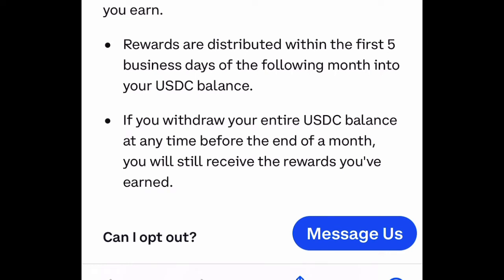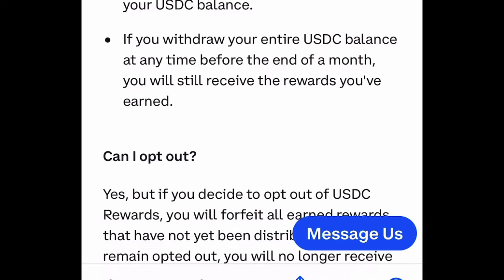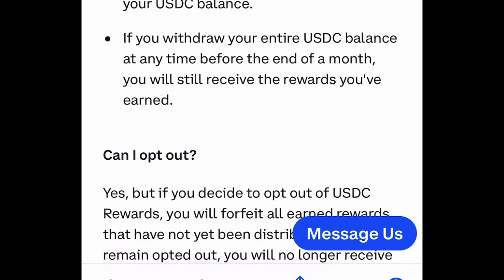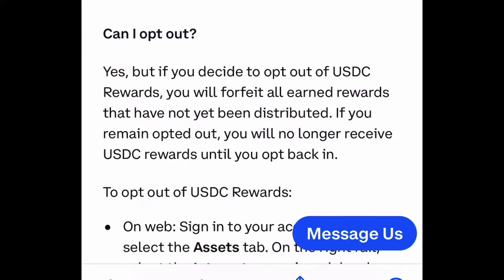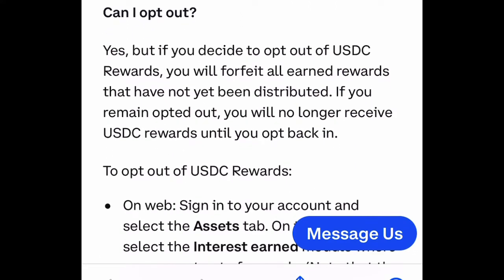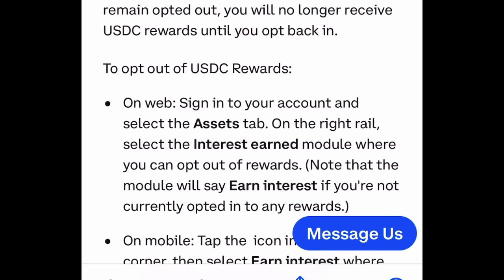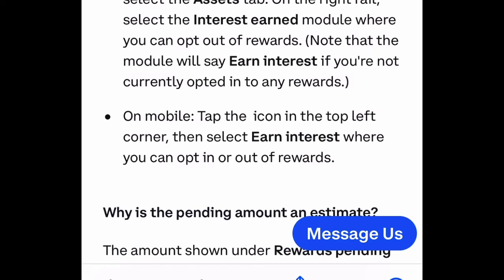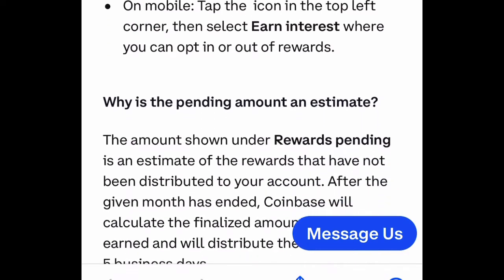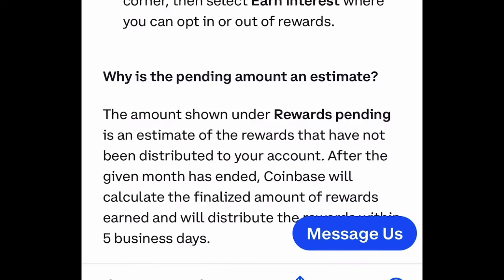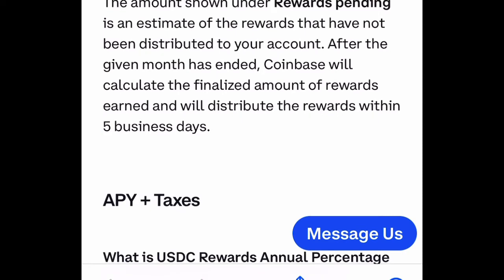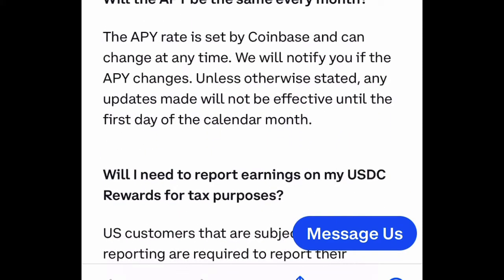Like I was stating, the rewards are distributed within the first 5 business days of the following month. However, if you withdraw your entire balance anytime before the end of the month, you will still receive the rewards that you earned for that month so far. And of course, you can opt out from this program, because you're automatically placed in it to earn these rewards if you have USDC on Coinbase. You can opt out online on the website or on the mobile app, and I was showing that earlier in the video. You just go to manage under the yield section for the USDC, and then you just opt out. There is a rewards pending section, which is just the estimate of the rewards that have not yet been distributed to your account.